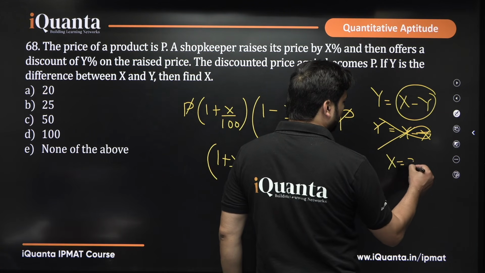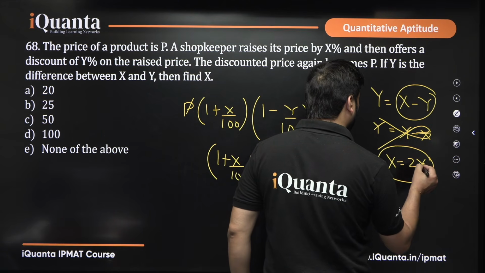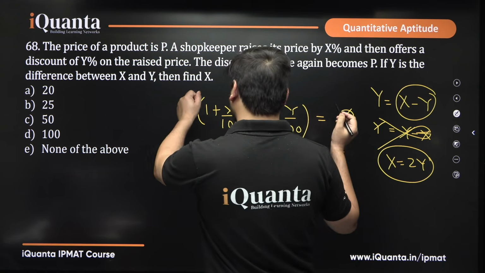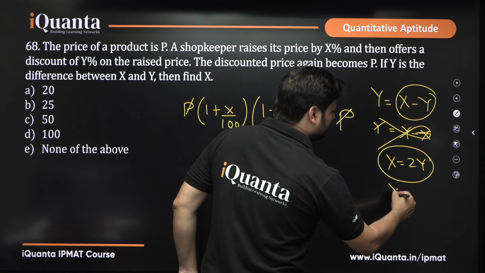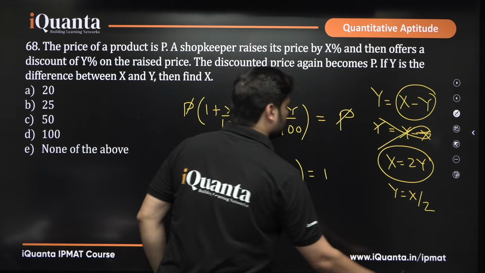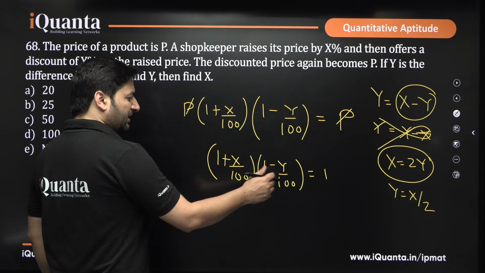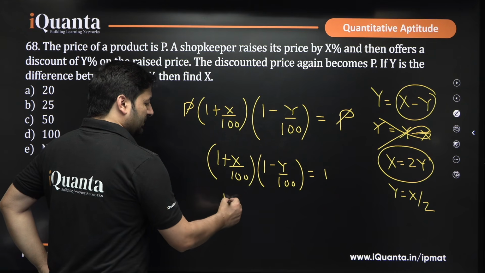X should be equal to 2Y. And what does it want? It wants X. So Y will be X by 2, because you need everything in terms of X. So you will be able to calculate X, right? So 1 plus X by 100.